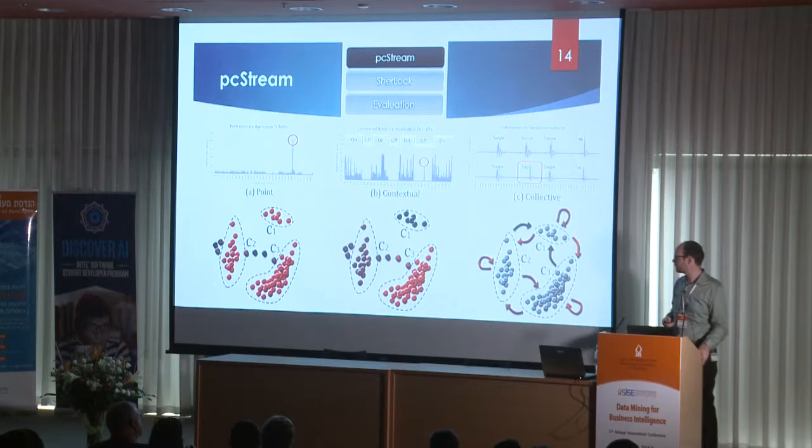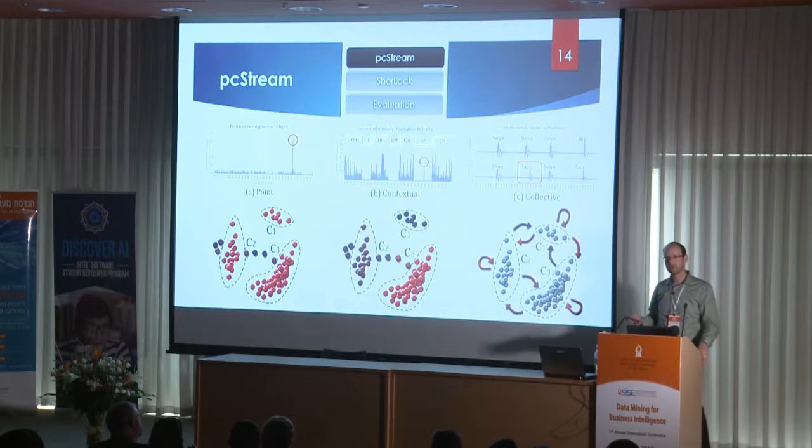And for collective anomalies, we just basically have a Markov chain. So we track the transitions between different situations, and we build a Markov chain. We could also do a hidden Markov model as well.